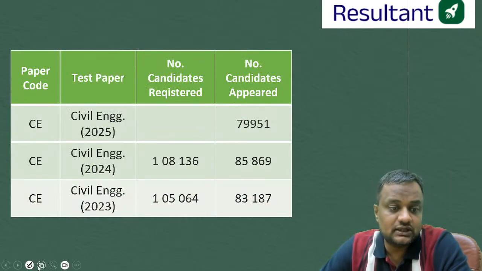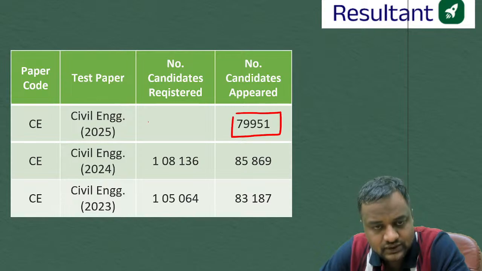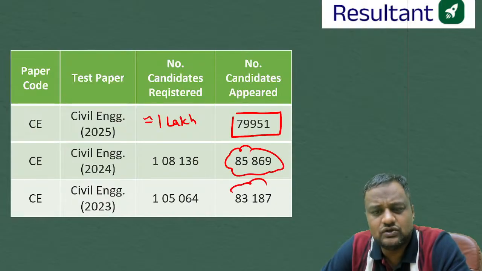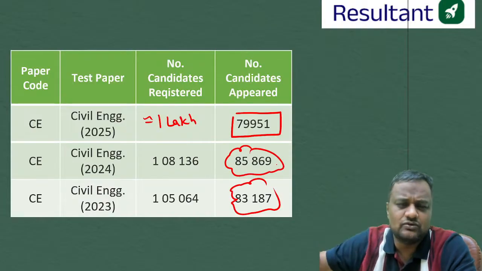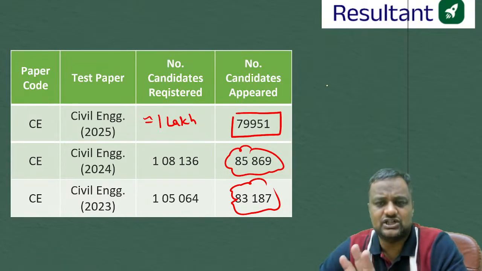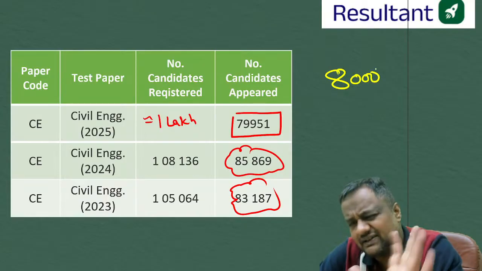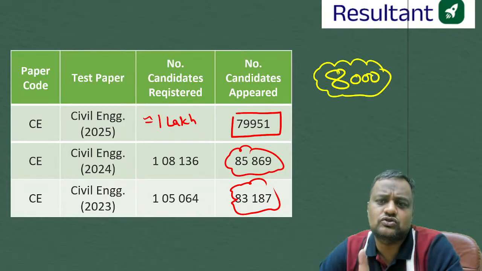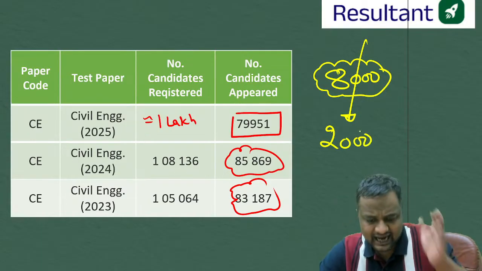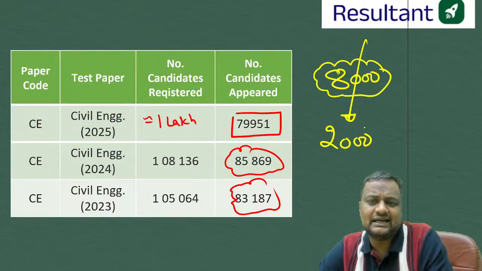Number of students for the various years: in 2025 this time, 79,000 students appeared and approximately 1 lakh students registered. Every time the number of appearing students is 85,000 to 79,000, but let me tell you, guys, even if there are 85,000 or 79,000, the real competition is only among 8,000 or even fewer students. And out of these 8,000 students, the top 2,000 will get something decent in their career, either an IIT MTech, a new IIT MTech, a PSU, or other opportunities through GATE like BARC and others.